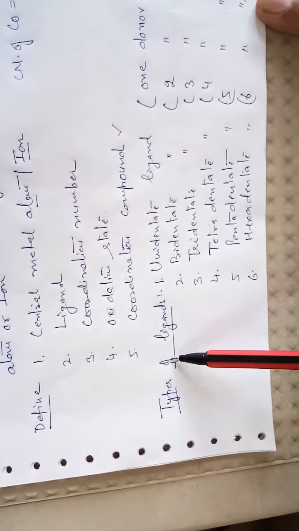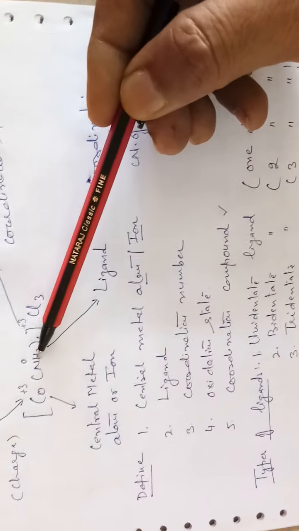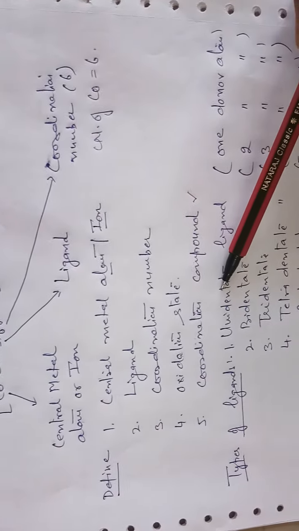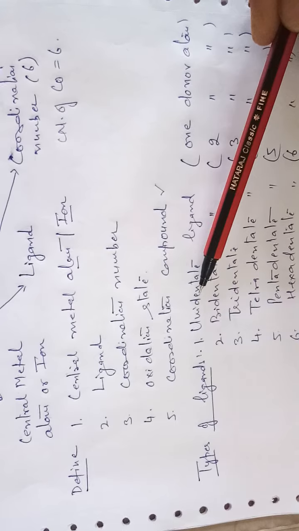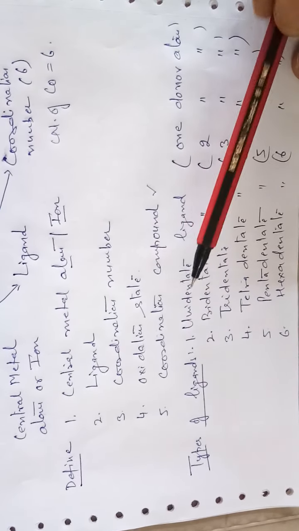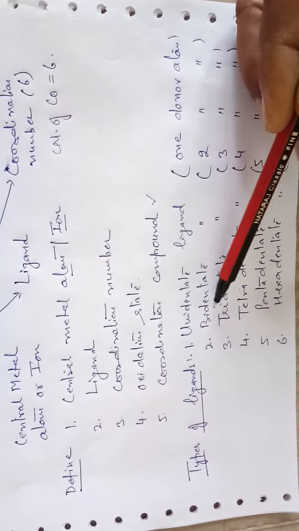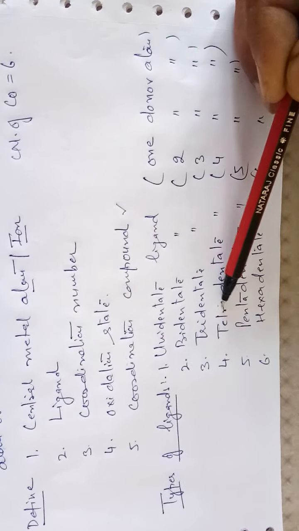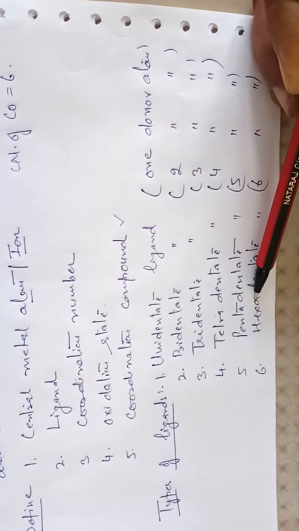Next is types of ligands. For example, ammonia is one of the types. Under this heading we have unidentate ligands, bidentate ligands, tridentate, tetradentate, pentadentate, and finally hexadentate. Discussion is later on.